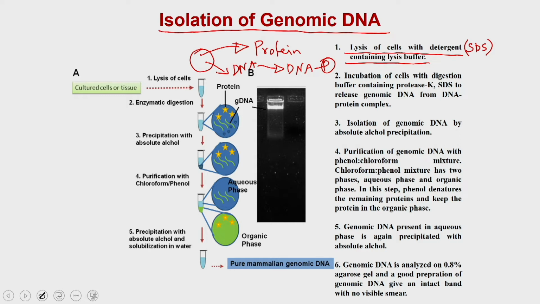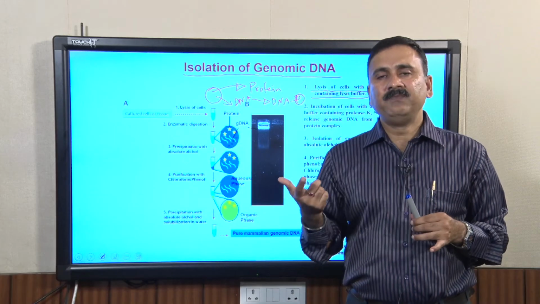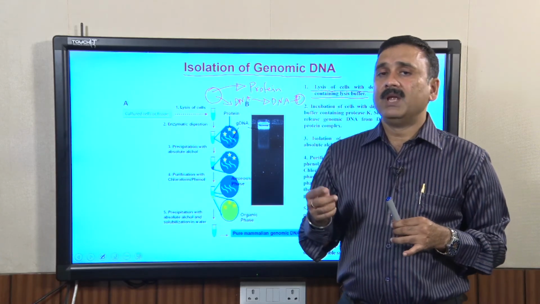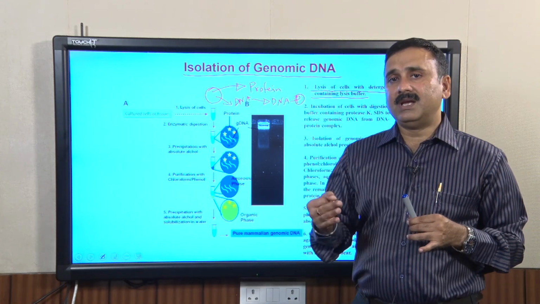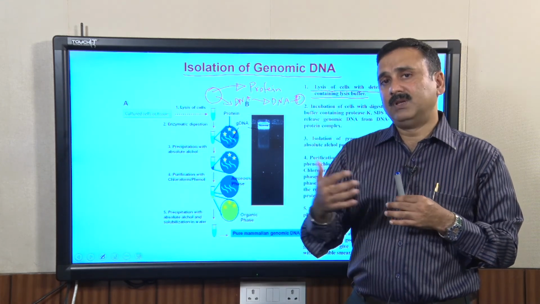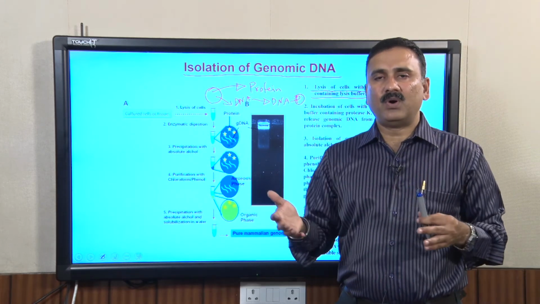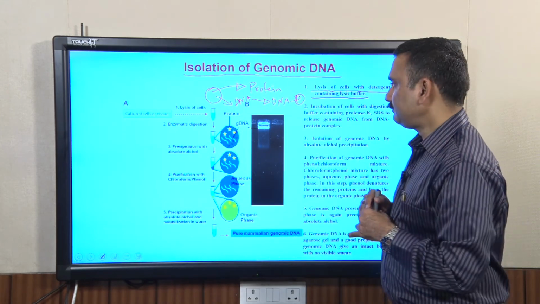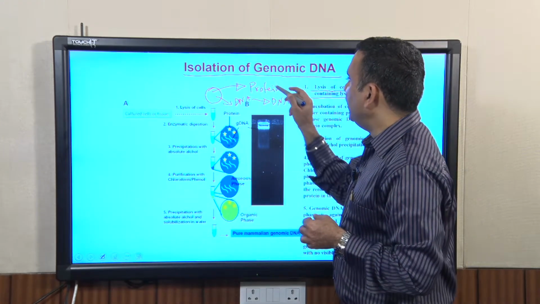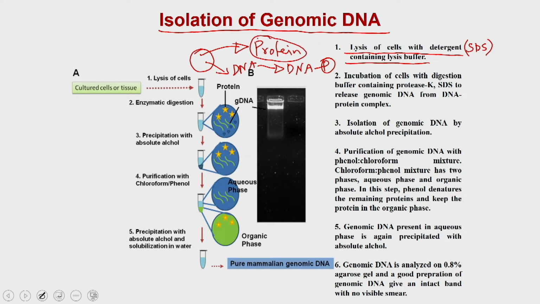So by lysing the cell you get the DNA, which you need for making a genomic library, and you also get protein, DNA in complex with protein, as well as lipids, carbohydrates and other biomolecules. The first task would be to remove the protein, which is either present alone or along with the DNA.